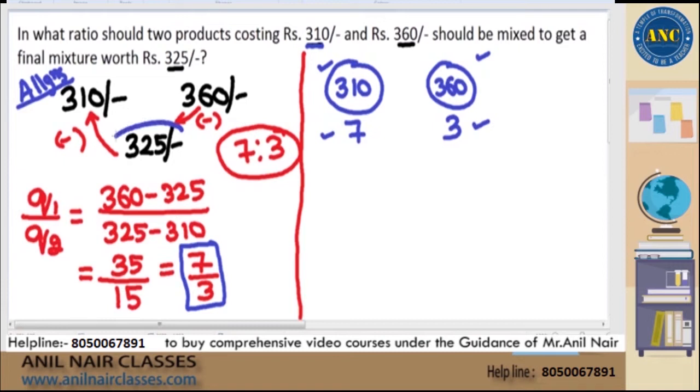I need to get the average price as 325. If I get 325, my assumption of choosing 7:3 is correct. Otherwise, my assumption is incorrect. Let us check it out.